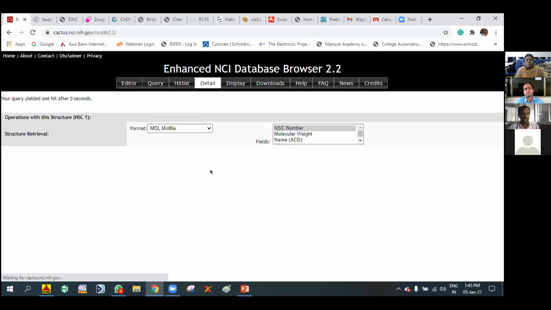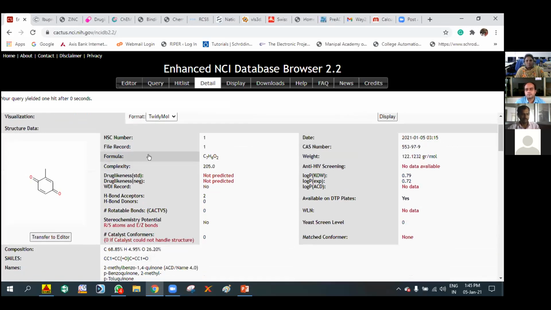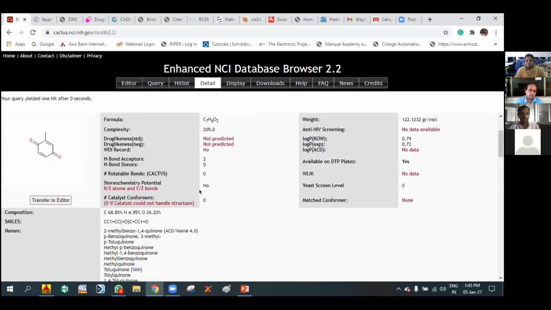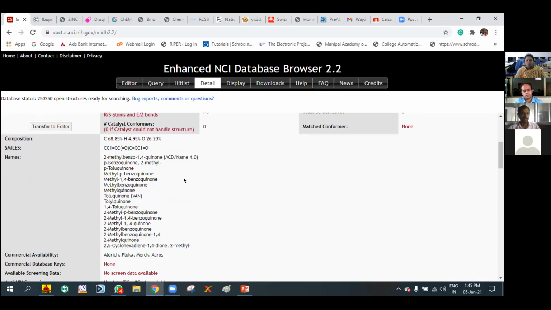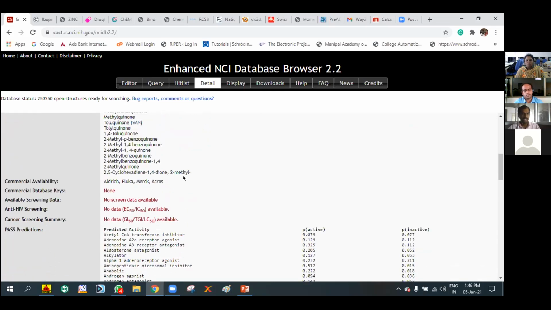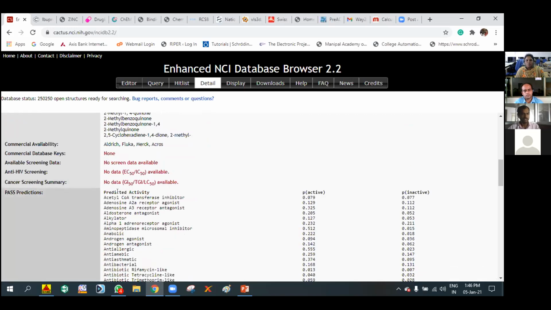Individually you can observe the complete data about that compound. It gives the formula and complexity of the compound, its weight, log P values, number of hydrogen bond acceptors, donors, and rotational bonds. What is the stereochemistry of the compound, that is R and S and E and Z configurations, and the composition, that is CHNO analysis. It also gives SMILES notation and the different names of the compound. And we can see here that PASS predictions are also given.